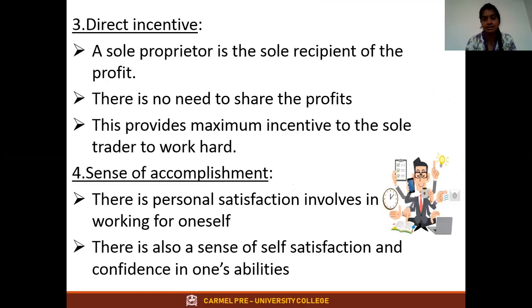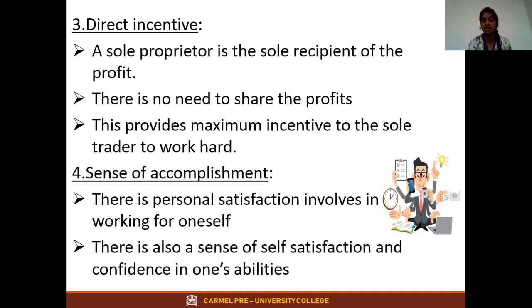Next is direct incentive. What do you mean by direct incentive? We already told you, when we do a business, we get a profit. Yes or no? Once we get a profit, if I'm a sole proprietor, I don't have to share this profit with anyone. But what about partnership and the rest? Partnership means you have some person, your friend, in your business, and you both have invested in the business. If you get any profit, you have to share it with him. Yes or no? But in sole proprietorship, whatever profit he earns, he can enjoy the complete, full profit alone. He doesn't have to share with anyone. So that is called direct incentive.